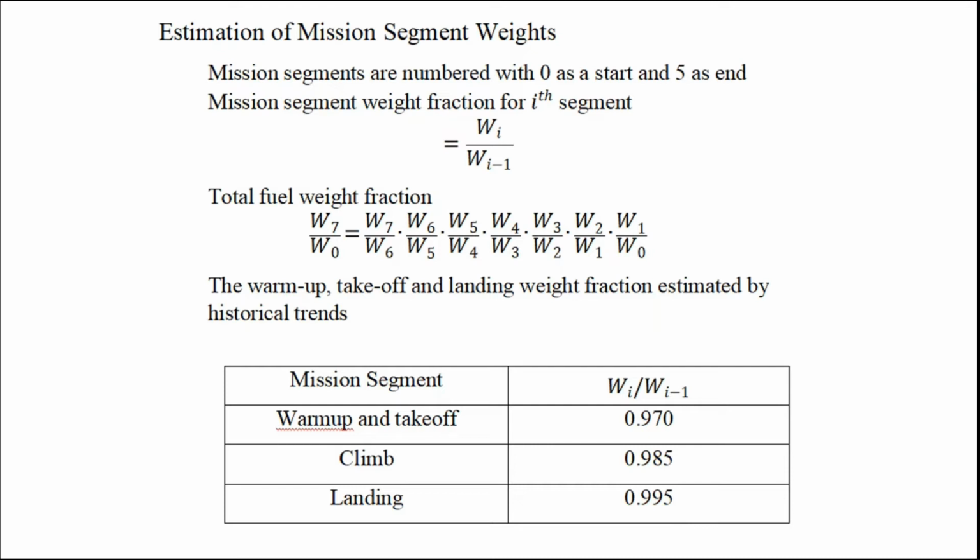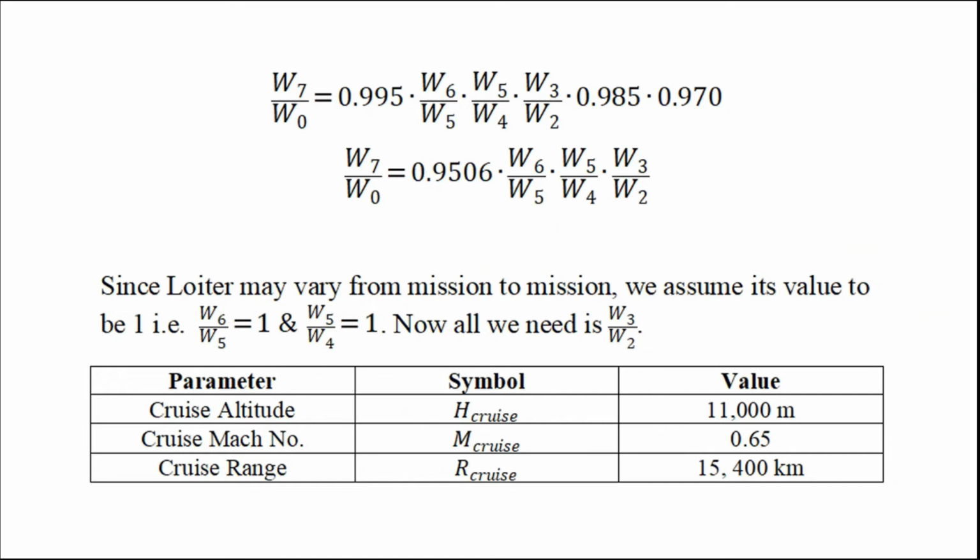The values are shown in the below table. The warm-up and takeoff value is 0.970, the climb is 0.995, and the landing is 0.995. So now what other values do we need?